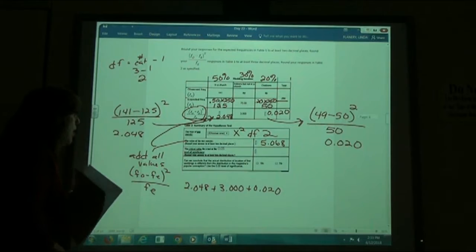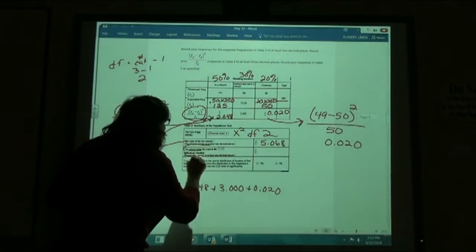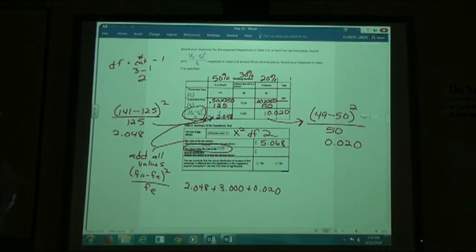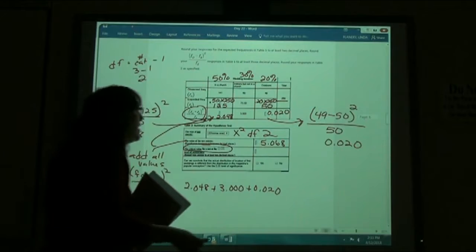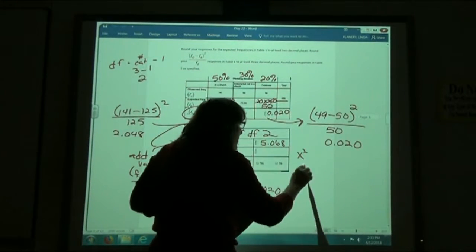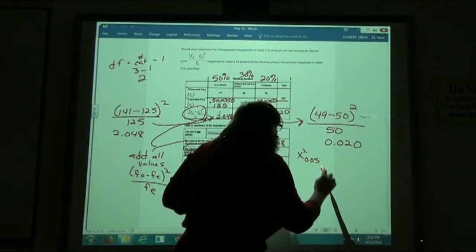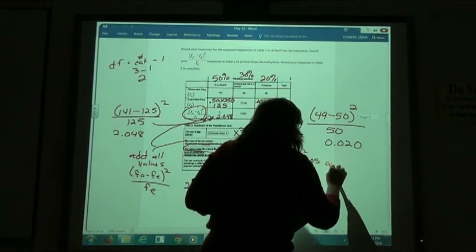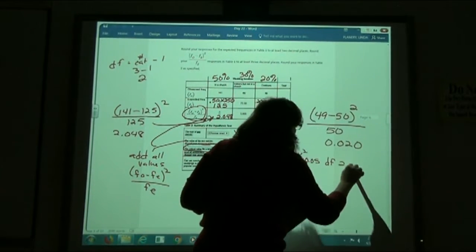So we are now on this one going to do the critical value for our test. When we do the critical value, we're not doing the p-test, we're doing the chi squared test. So we are going to do chi squared at the 0.05 level of significance with degree of freedom of 2.